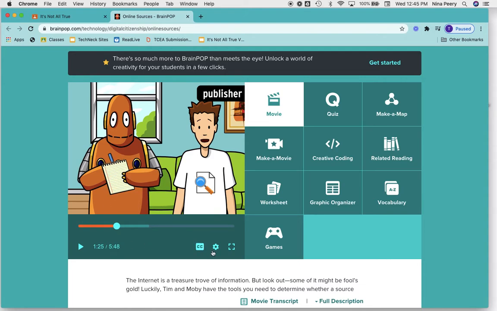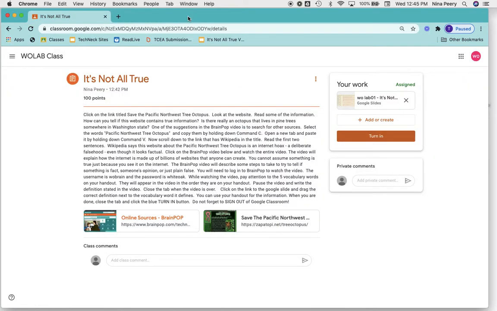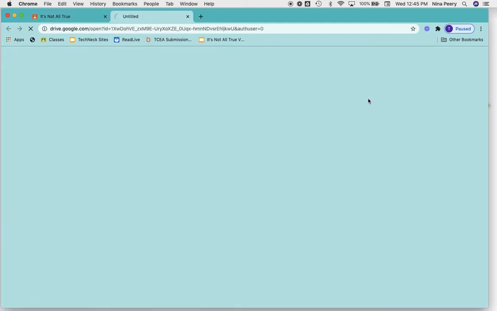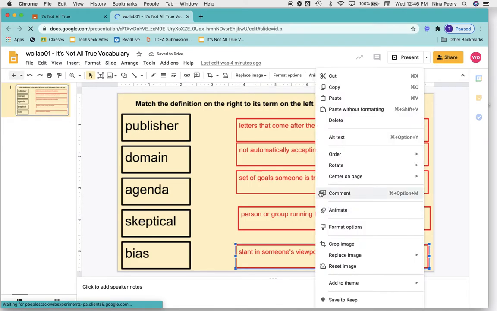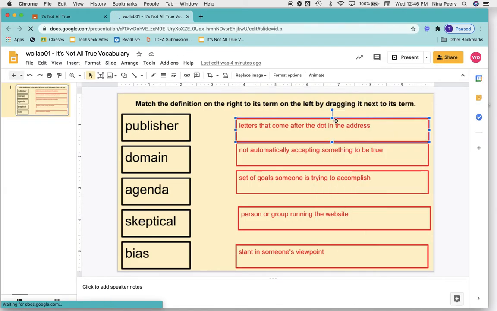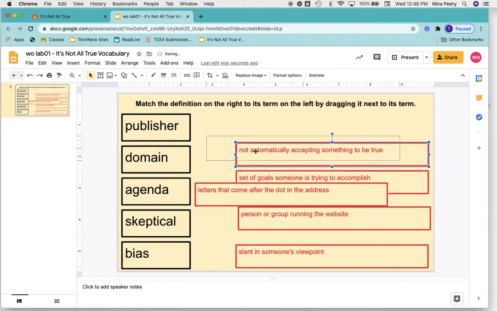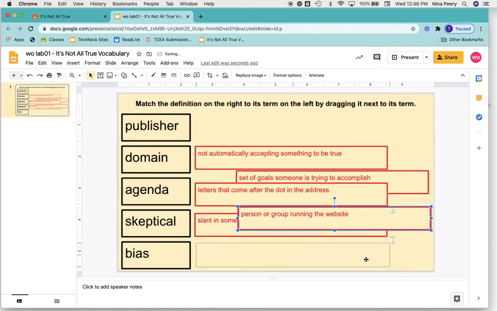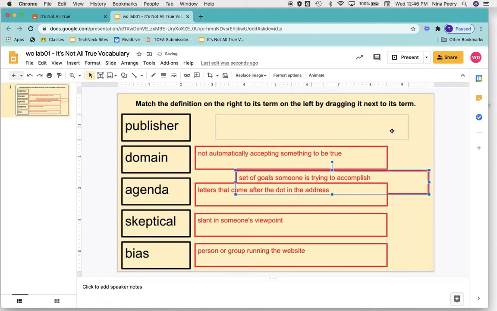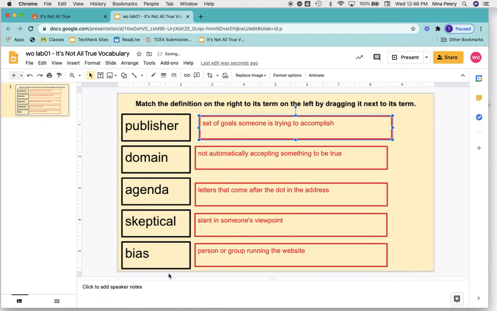So watch the entire video, write down the definitions, and then close out BrainPOP. Then come over and click on the right-hand side where you have this Google Slide. And your job is going to be to drag these definitions to the correct word that they define. And you can use your piece of paper where you wrote the definitions down. Now, of course, I didn't put them in the right order.